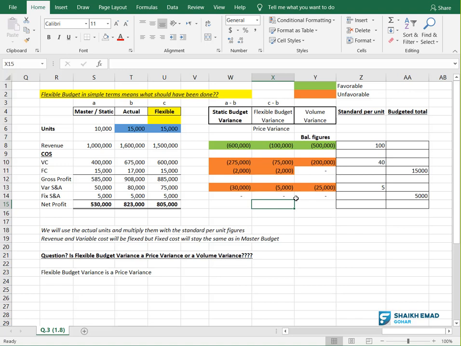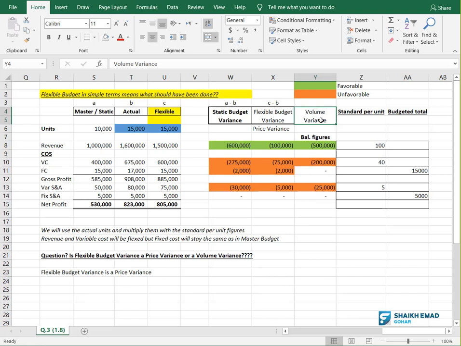The second variance relates to price, where you say we planned to sell for this much, but actually we sold for this much. Now, the examiner can ask you this question: static budget variance minus flexible budget variance is what? The answer is volume variance. The difference between static budget variance and flexible budget variance is volume variance.